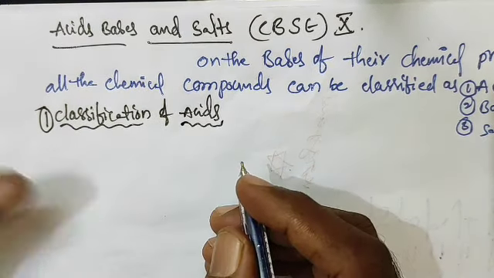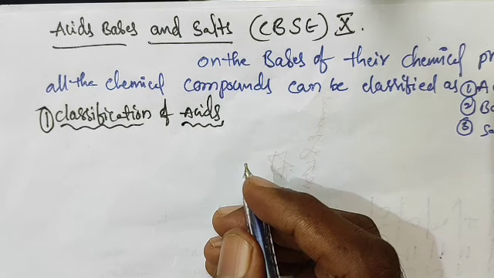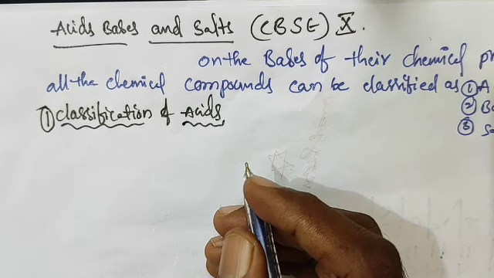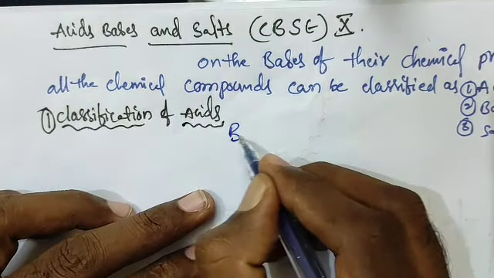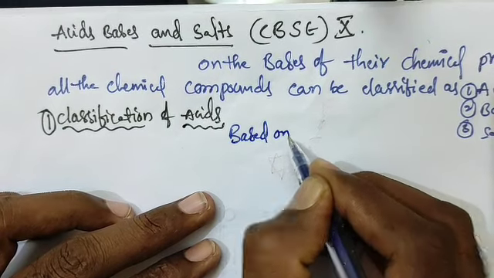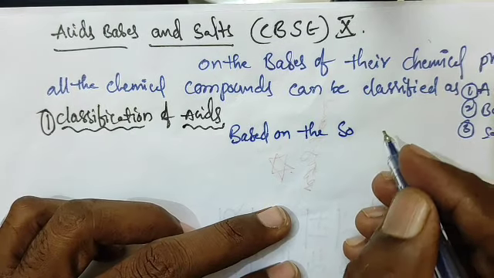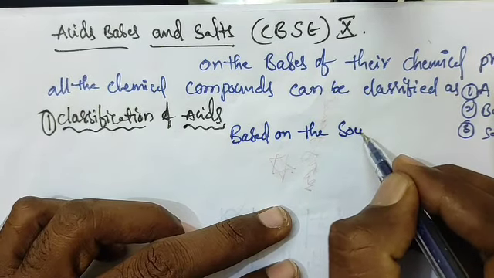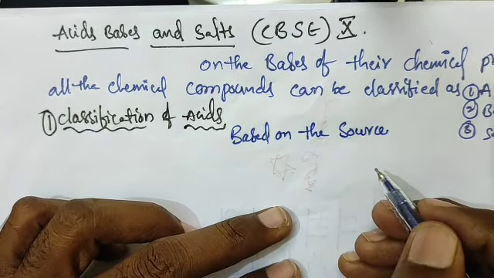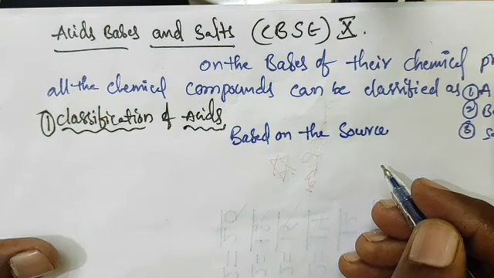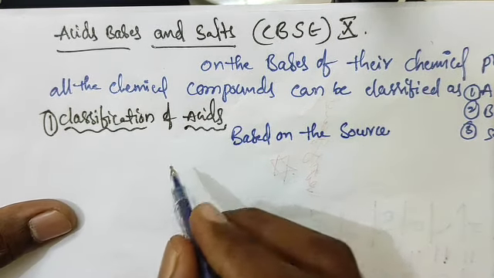Acids are classified based on the source. Based on the source, acids can be classified as